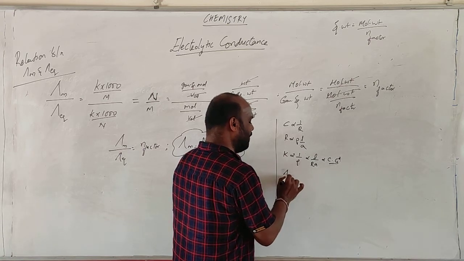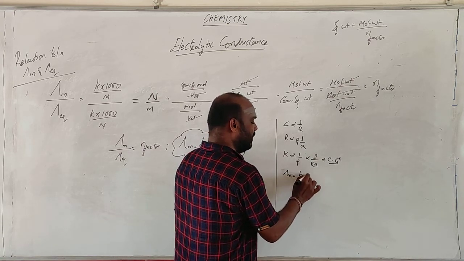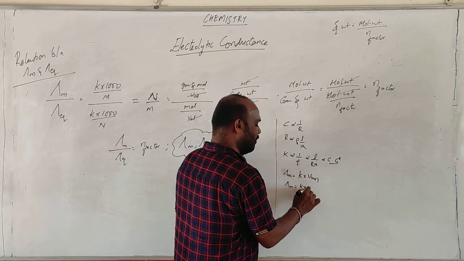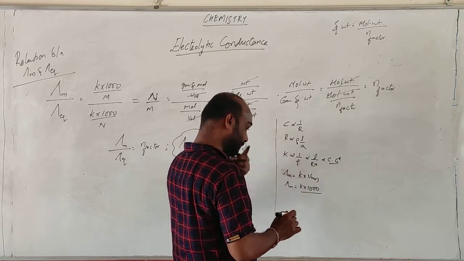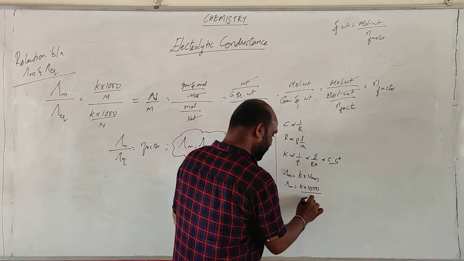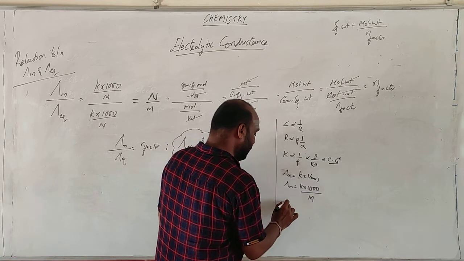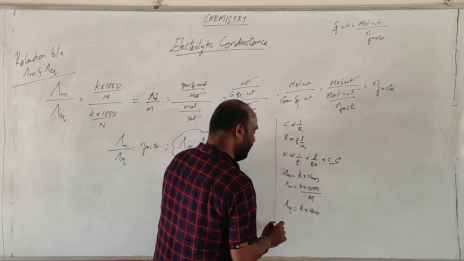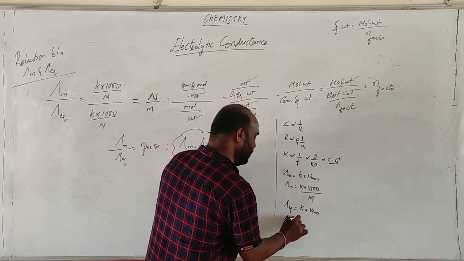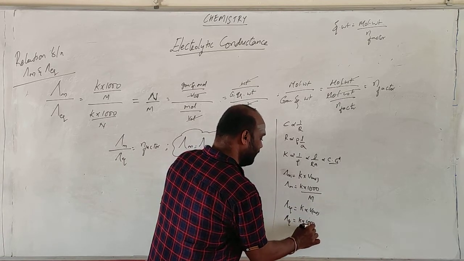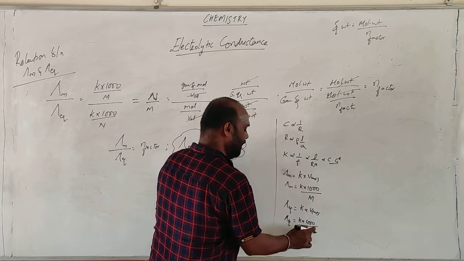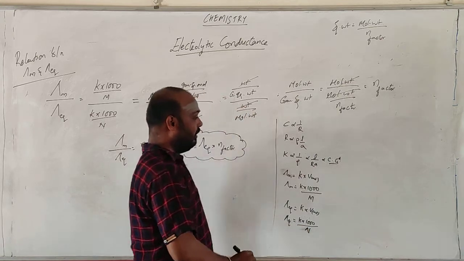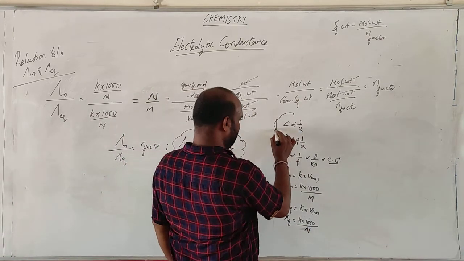Next we learned molar conductivity, which is K into volume in terms of ml, also written as K into 1000 by molarity of the solution. Equivalent conductivity is K into 1000 by normality of the solution.